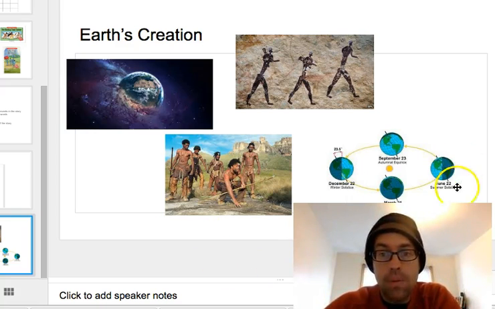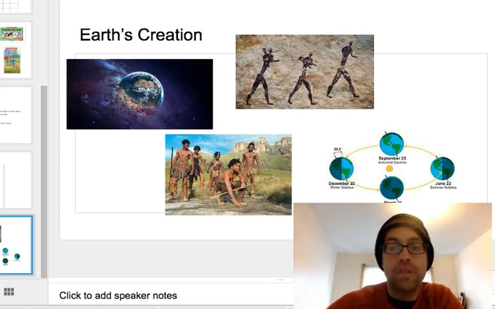Now, today, we know about science. We know that the Earth revolves around the sun. The Earth's tilt and the revolution gives different kinds of sunlight to different areas. So when the Earth is tilted away from the sun, then that part of Earth is receiving less sunlight and it's winter. When the Earth is tilted towards the sun, that part of Earth is receiving more direct sunlight and it's summer. That's what we know today.